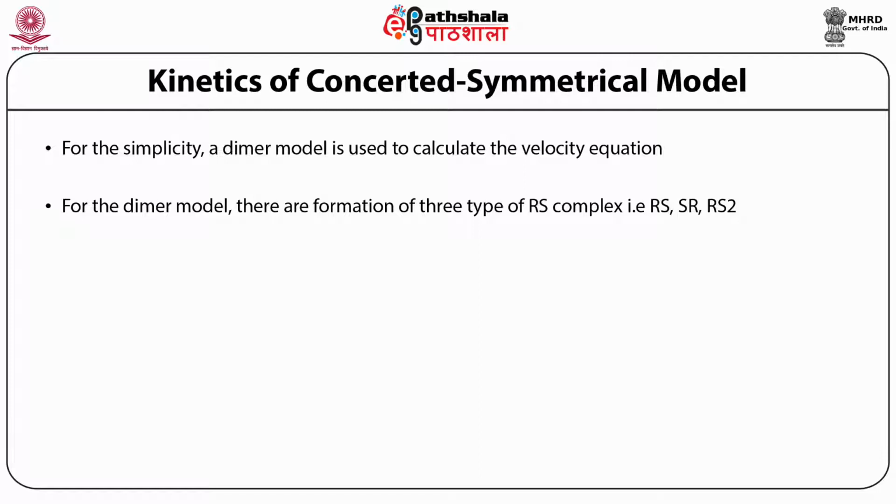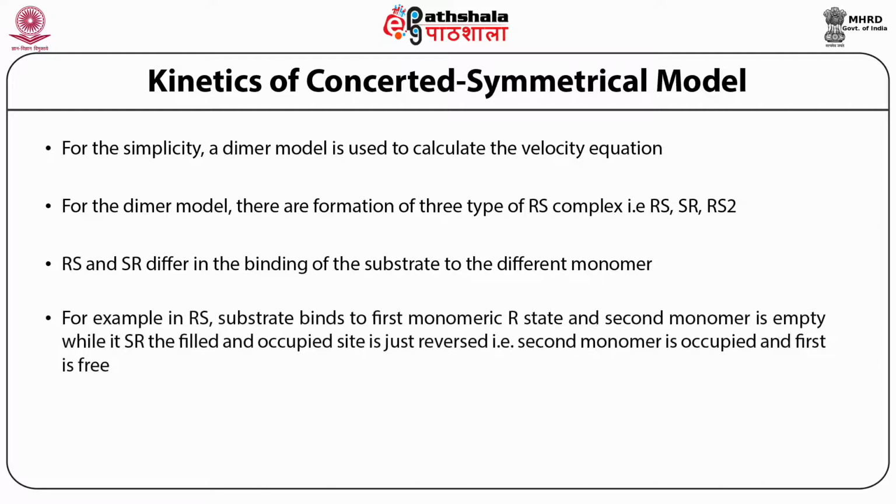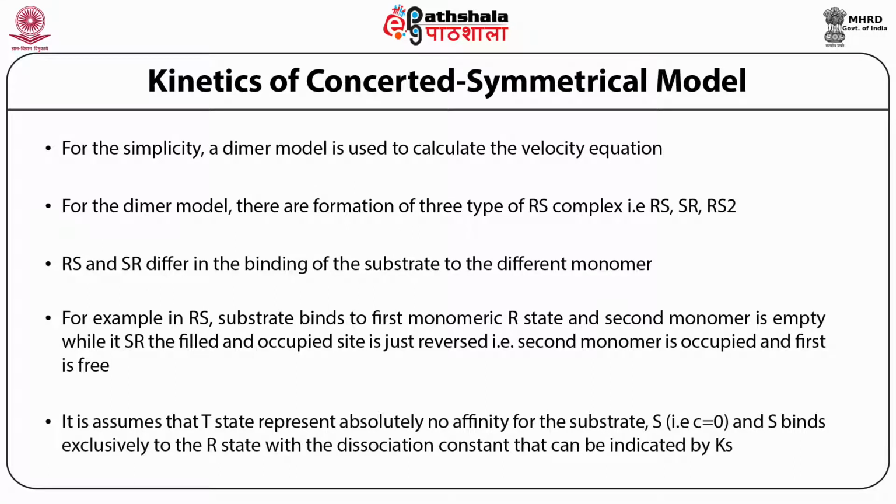Binding of the second substrate into the vacant site will produce RS2. RS differs from SR in the binding of substrate. For example, in RS the first monomeric R state is bound and the second binding site is free, and SR represents the second site occupied and the first site free. It is assumed that the T state has absolutely no affinity for the substrate, so S binds exclusively to the R state with the dissociation constant indicated by Ks.